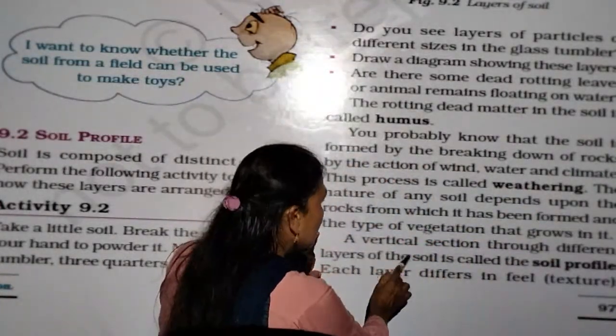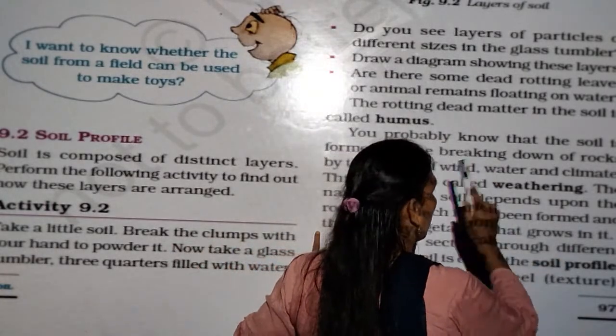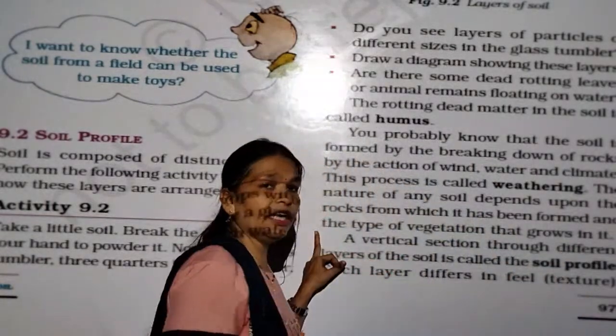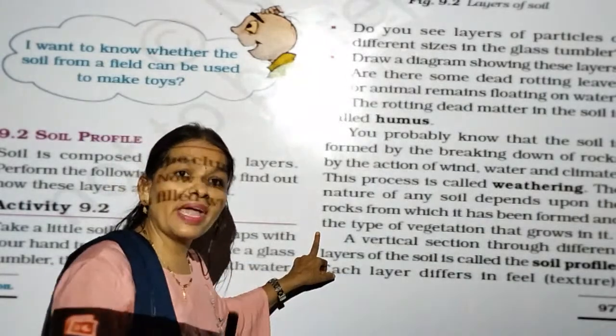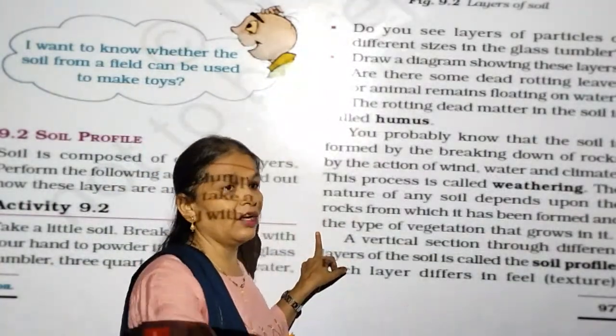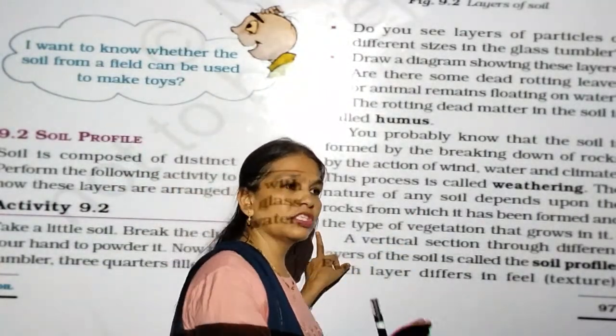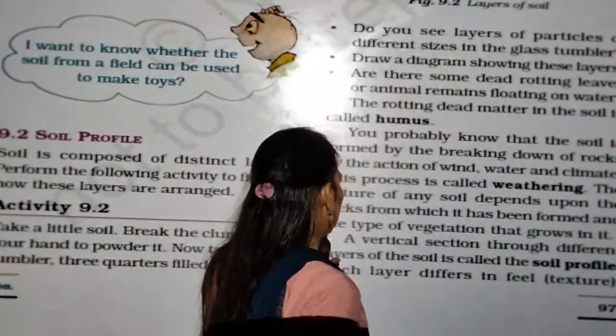Okay, and this type of vegetation that grows in it: vegetation or crops grow maximum in clayey soil, not in sandy soil, because sandy soil has sand present in it.